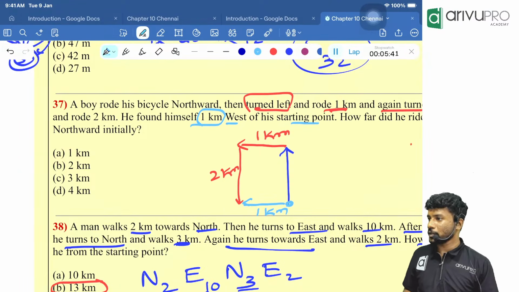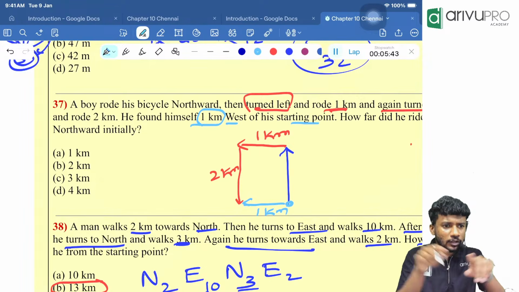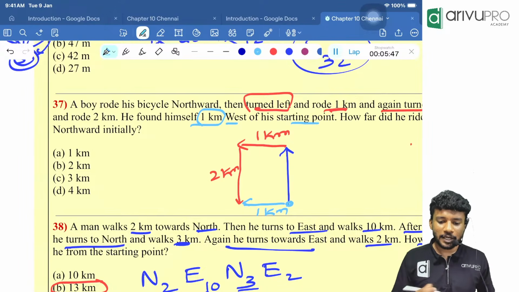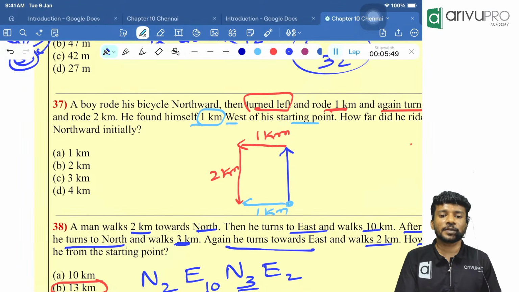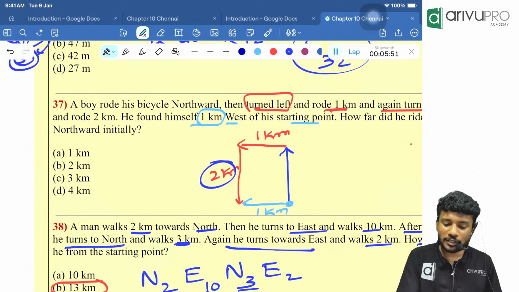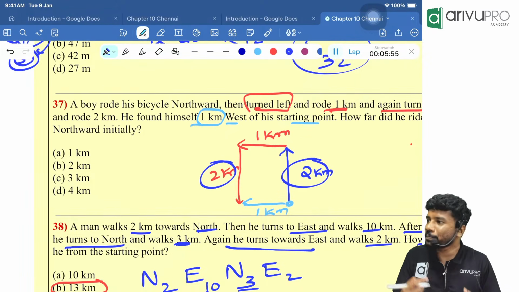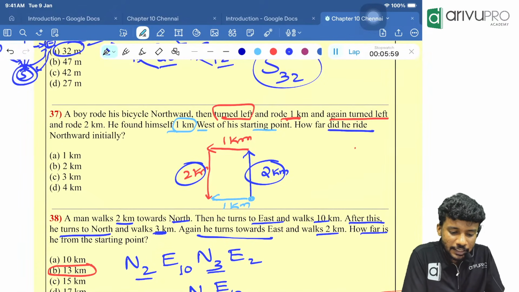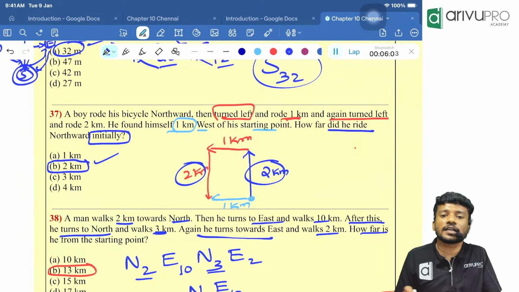Now, whenever we draw one quadrilateral, if one pair of opposite sides is equal, then automatically the other side also should be equal. So initially, how much would he have traveled? 2 kilometers he would have traveled, since the opposite sides are equal. Now tell me how far he went initially. That is the question. That's why we are drawing and finding the answer.